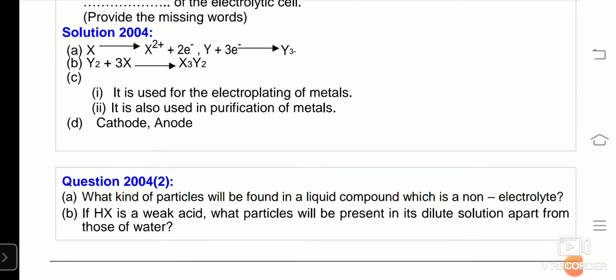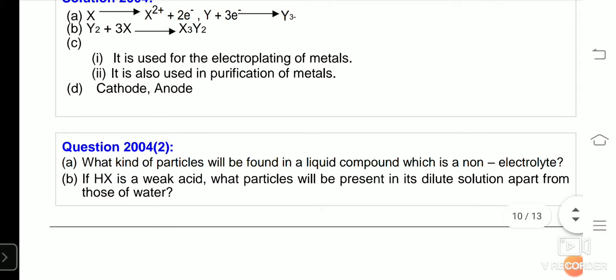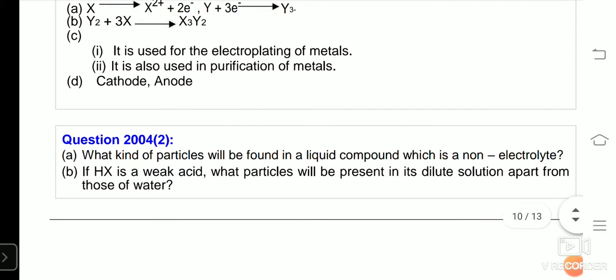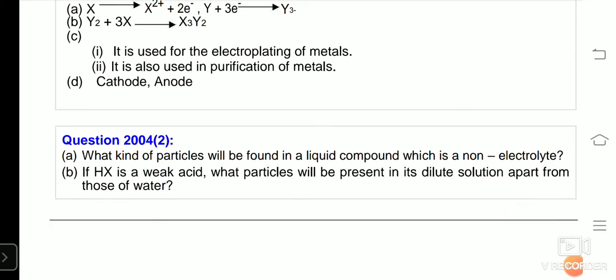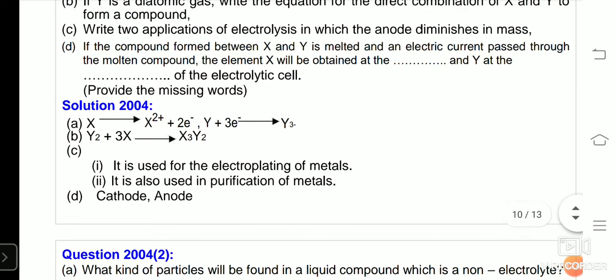It is used in purification of metals. In the metallurgy chapter, you are going to see about extraction of aluminium, where your anode will get depleted, which is a carbon electrode or a graphite electrode. Next question was, fill in the blanks.